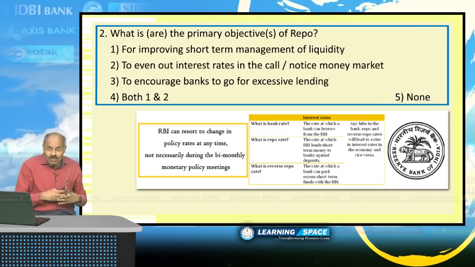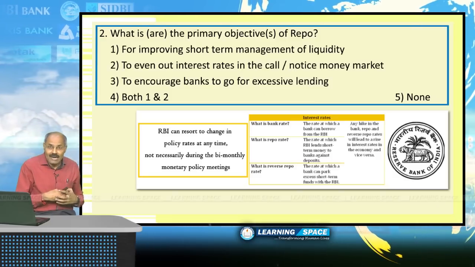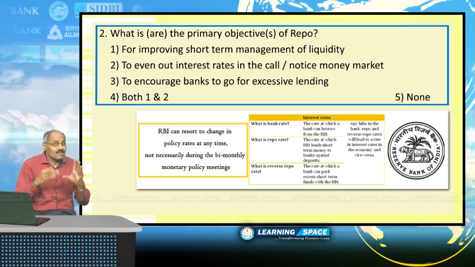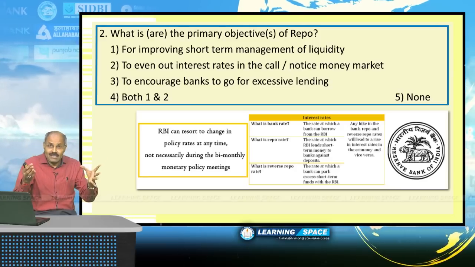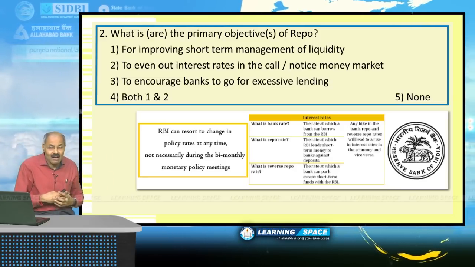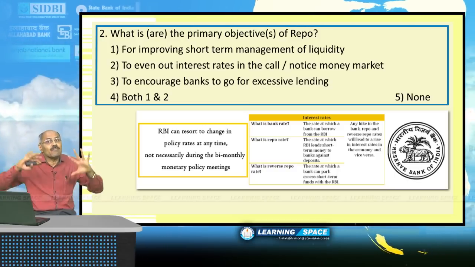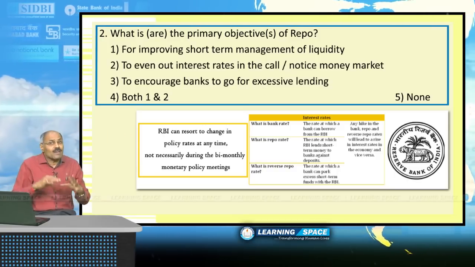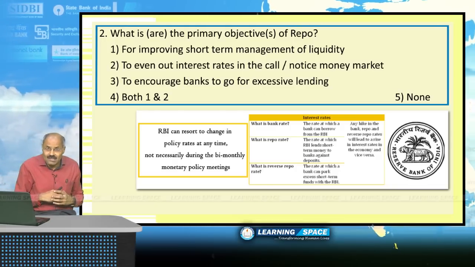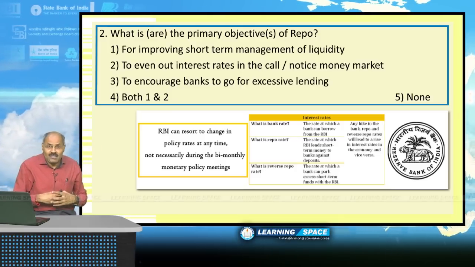If these facilities, repo and marginal standing facility, are not given by Reserve Bank of India, then what will happen? There is every possibility that there will be high volatility in the market as far as short-term interest rates are concerned. That means people may exploit depending on the situation.